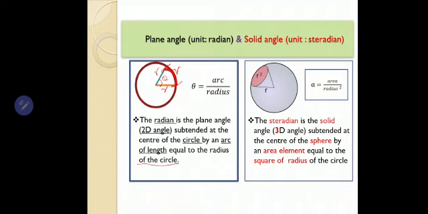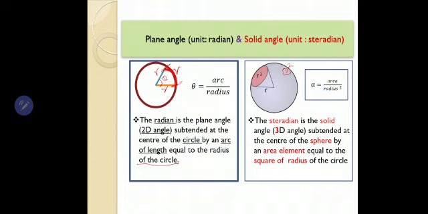In a sphere, you take an area element, and that area element should have a peculiarity, that is, its area will be equal to the square of the radius. So it need not be a circle itself. You can have a square shaped area element also, but the area should be the square of the radius.